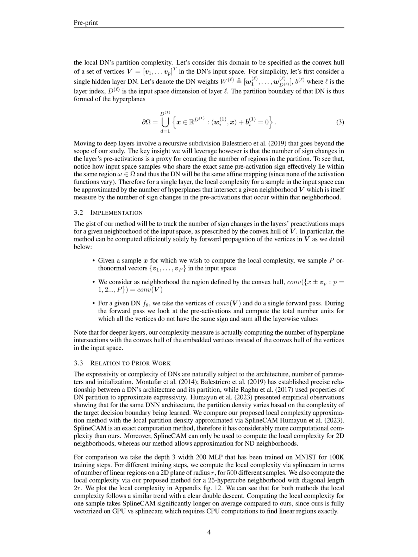Section Summary. In this section, the authors introduce a new measure called Deep Network Partition Density, DNPD, to understand the complexity of deep networks. They propose a method to approximate the density of partition regions in the network, which is computationally efficient compared to existing methods. The authors also compare their method with SplineCAM, showing that their approach allows for approximation in ND neighborhoods and is faster to compute.